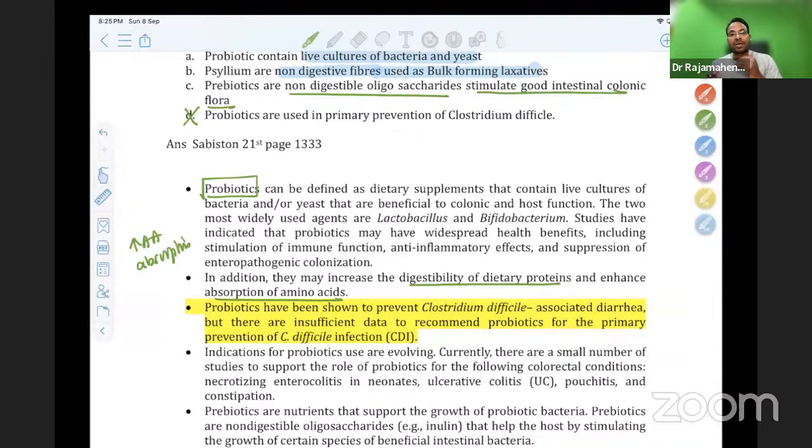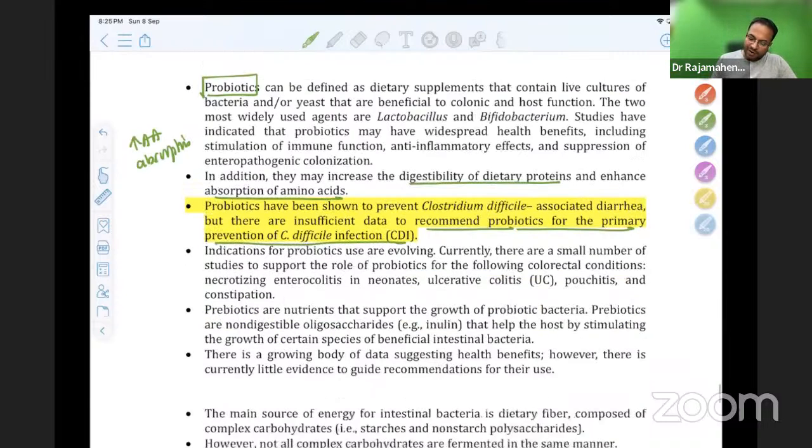Probiotics have been shown to prevent Clostridium difficile diarrhea, but for primary prevention we cannot recommend it, as there is no such evidence available. Indications of probiotics are evolving. Currently there are many indications, including necrotizing enterocolitis, ulcerative colitis, pouchitis, and constipation.